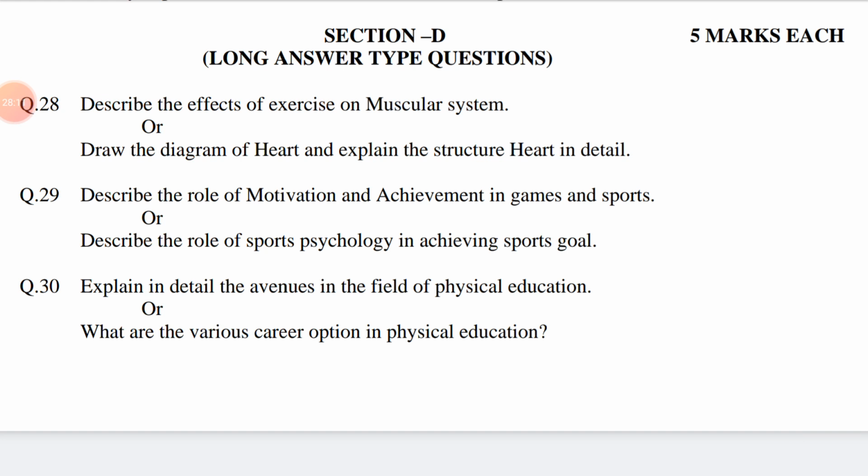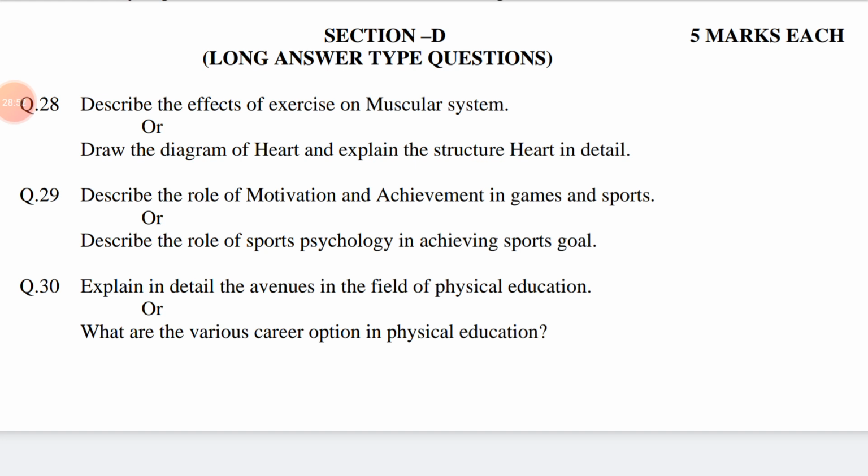Muscular system. The muscular system is an organ system consisting of skeletal, smooth and cardiac muscles. This question is related to chapter number 2, physiological aspects of physical education. The answer may be, few changes occur due to the effects of exercises on muscular system, as listed below. Number 1, gain in strength. Second, biochemical changes in muscles. Third, muscle mass increased. Fourth, neuromuscular coordination improved.